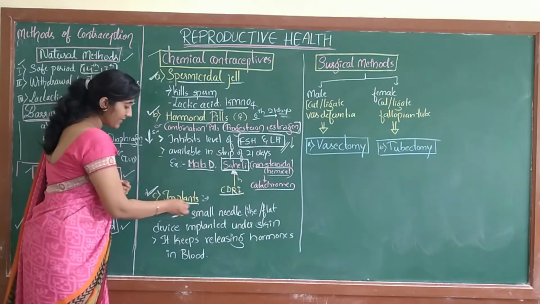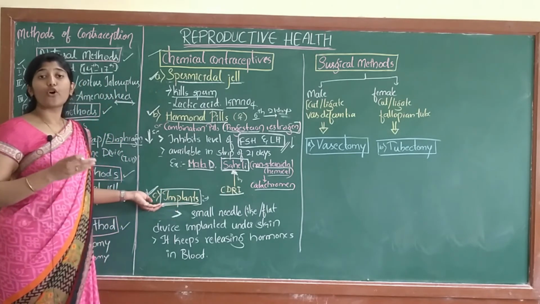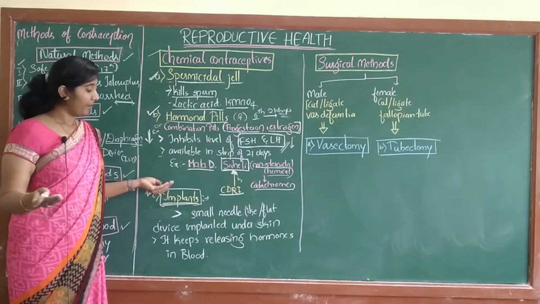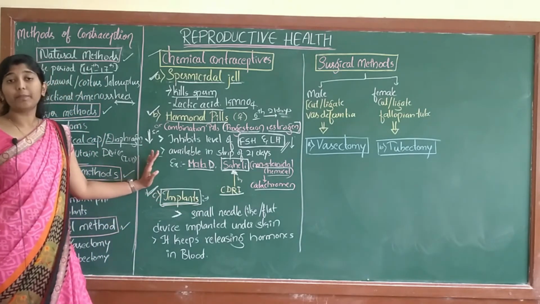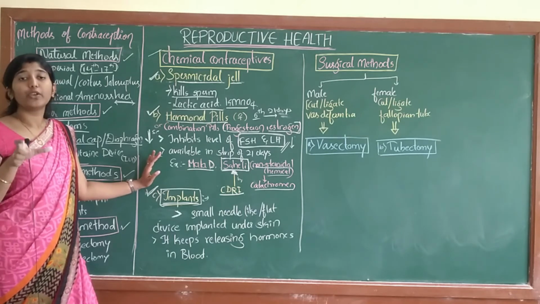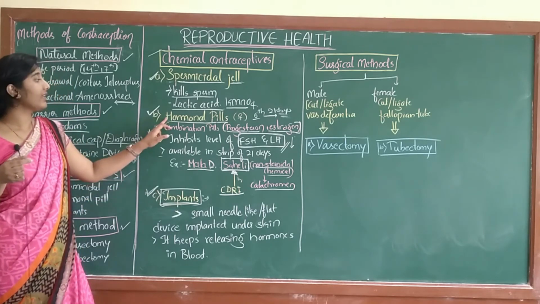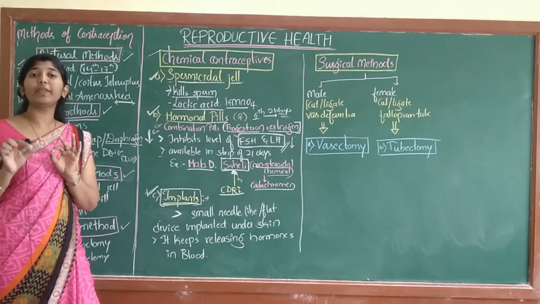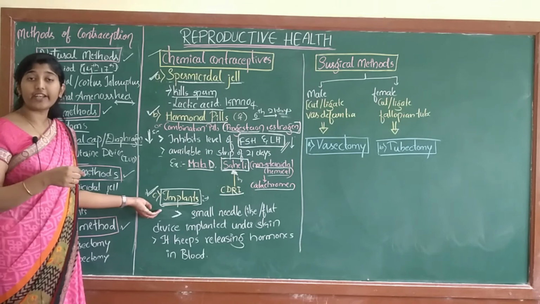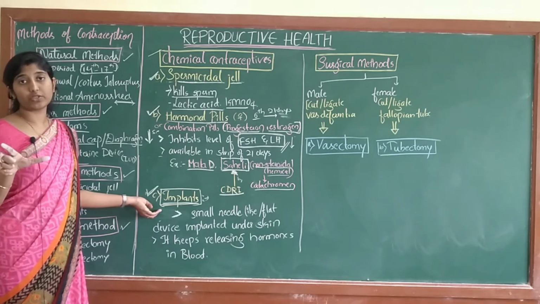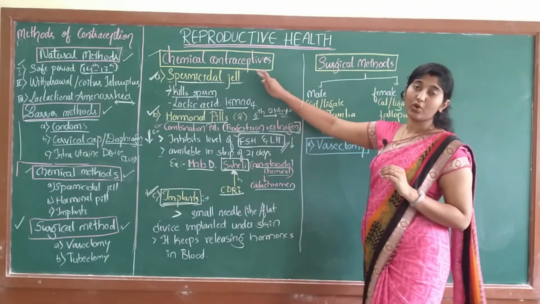But in this case, the implant is for a longer duration. Once it is inserted, it lasts for months or for years, depending on the type of implant. It is not exactly permanent, but the duration is fixed. You need not take the hormonal treatment regularly like in the case of hormonal pills. Just remember, hormonal pills are taken on a regular basis, and the implant is inserted in the skin for some fixed duration. So this is about the chemical methods of contraception.